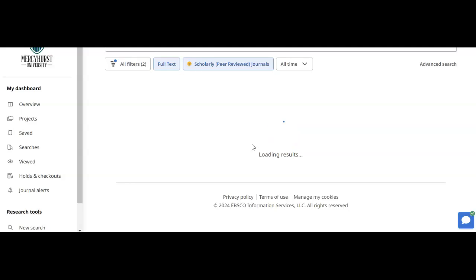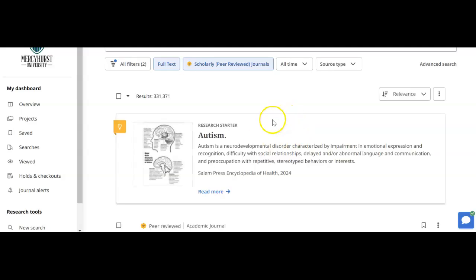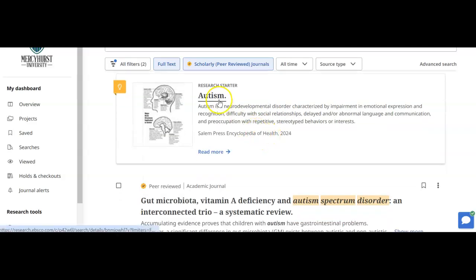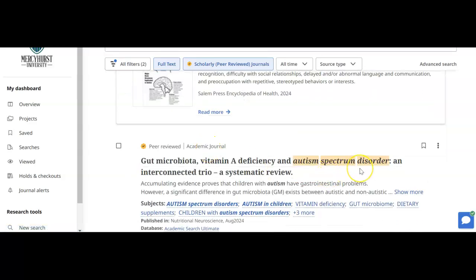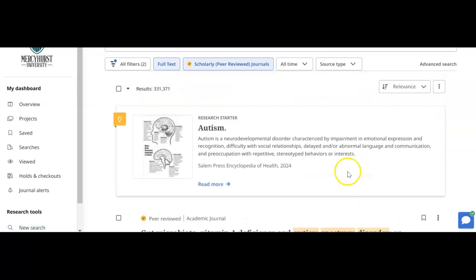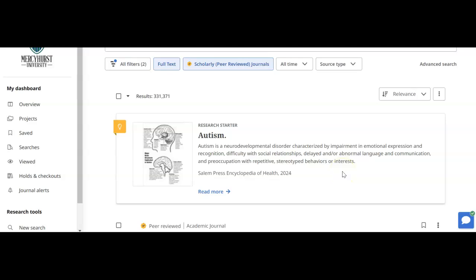Sometimes it takes a few minutes to upload, and you're going to see some articles about autism spectrum disorder. Well, that's not really where I'm going with a health promotion program. Group 4 is looking at how we help those college students deal with stress, using a specific type of complementary and integrative health practice.